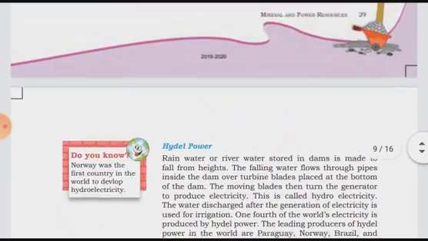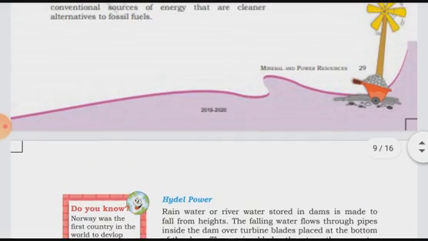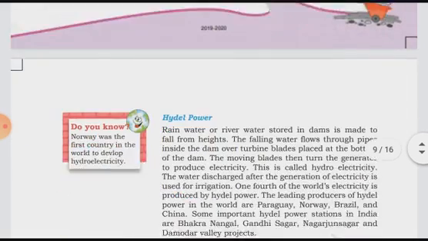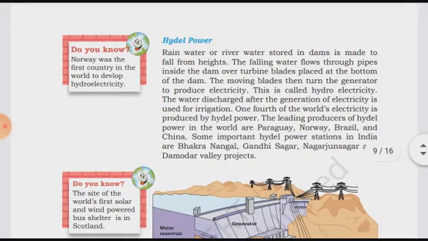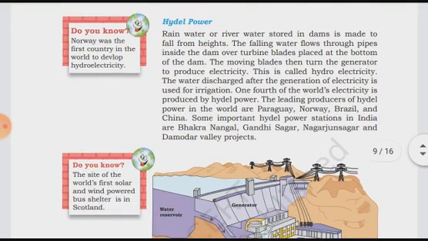So as we are discussing the mineral and power resources, in this one we have discussed the mineral resources. Now we will talk about the power resources, and we have also talked about the conventional sources of energy. In this one, hydel power, we are going to explain what they have given. Rainwater or river water stored in a dam is made to fall from heights.